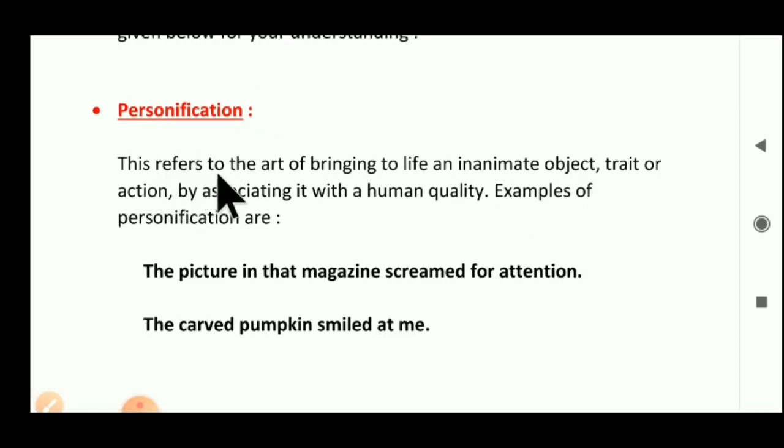This refers to the art of bringing to life an inanimate object, trait, or action by associating it with human qualities. Can you understand, student, here? This personification is used to give a live narration of an object.